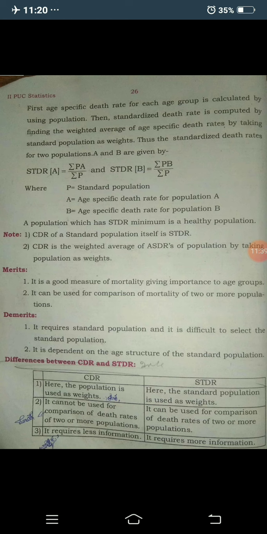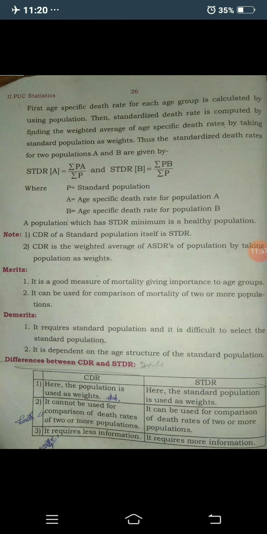And the second merit: it can be used for comparison of mortality of two or more populations. The main use of STDR is comparing two or more populations.